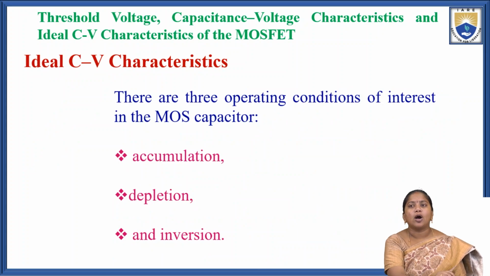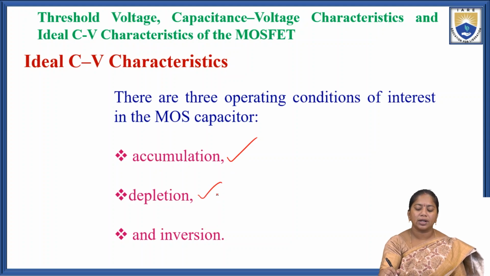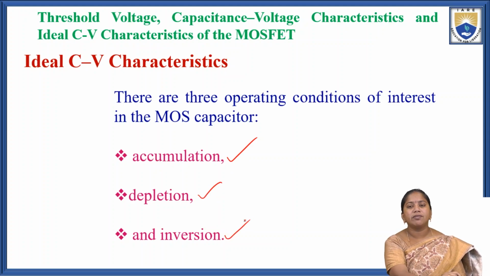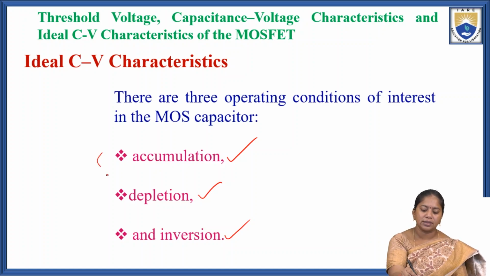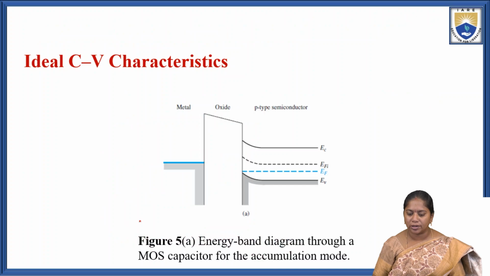So there are three operating conditions for the MOS capacitor. The first one is the accumulation condition, the second one is the depletion condition, and the third one is the inversion condition. These are the three important conditions in the MOS capacitor operation.